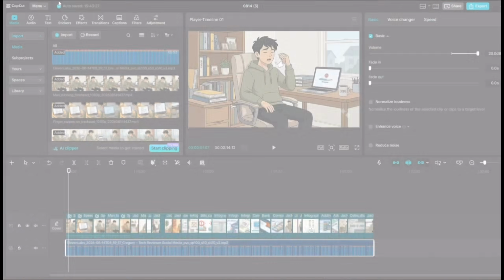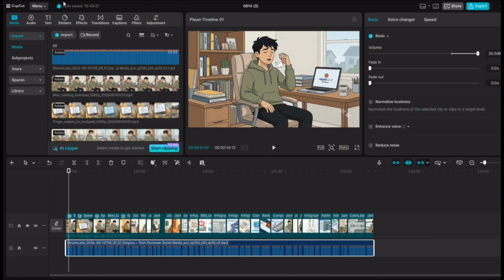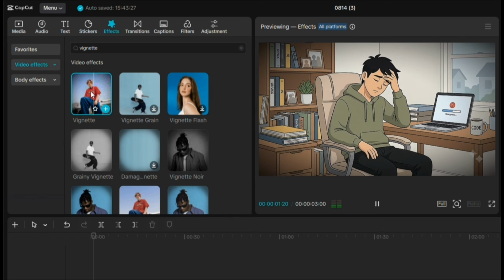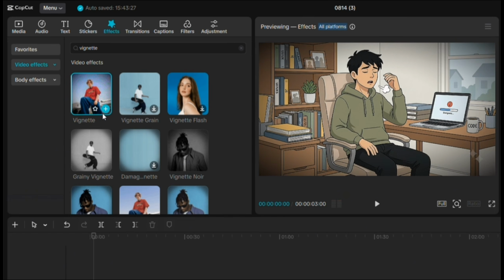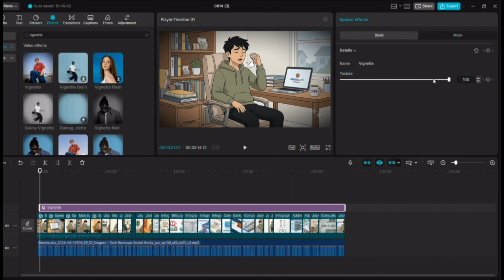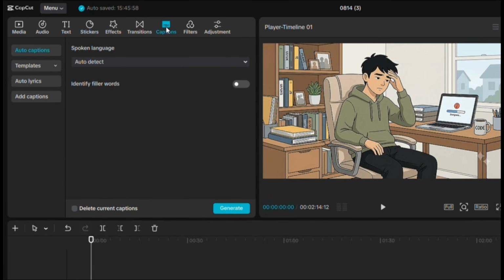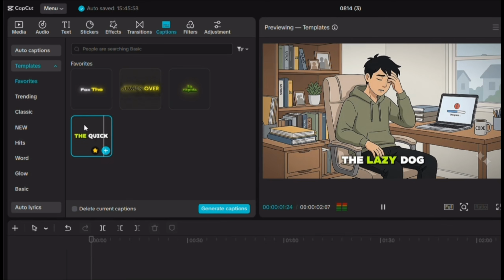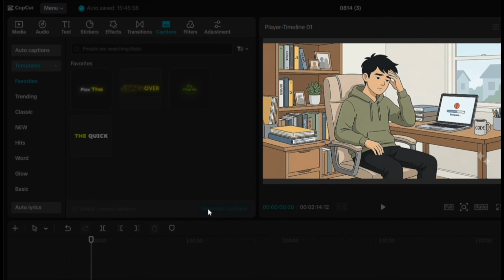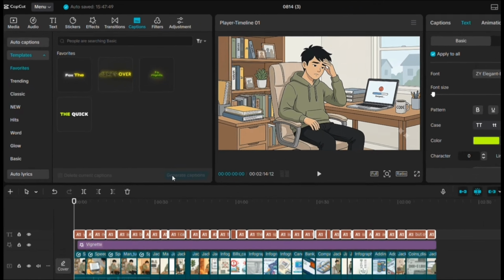Now that all the clips are properly adjusted, I'm going to the effects section. Here, I'm applying this effect and lowering its intensity a little. Then, I'll drag the effect across all the clips to apply it everywhere. After that, I'll lower the intensity a little more. Next, click on Captions. Then, select this caption template and click Generate Captions. Once you select the template, the captions will be generated automatically.